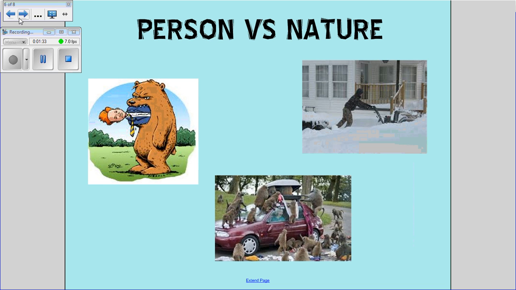The next type of conflict is person versus nature. Person versus nature is a conflict where a character battles against the forces of nature. Think about the books Hatchet or My Side of the Mountain. In both of those stories, young boys live in the wilderness and have to survive by creating shelter and hunting their own food. Other examples of person versus nature can include battling against the elements in weather, other animals, or general surviving in the wilderness. Whenever one of those happens, the conflict is person versus nature.